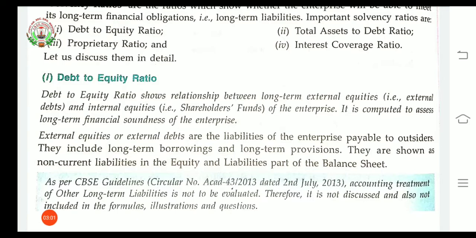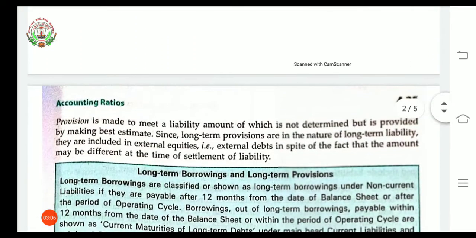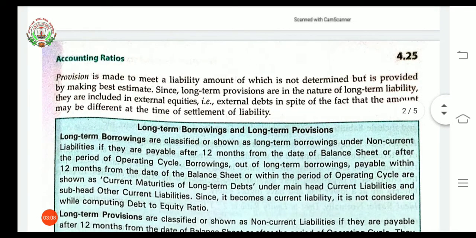Now here is one word, that is provision. So what is the meaning of provision? A provision is made to meet a liability, the amount of which is not determined, but it is provided by making best estimates. Means nobody will be able to figure out the proper amount, but on the basis of estimation this provision will be created.